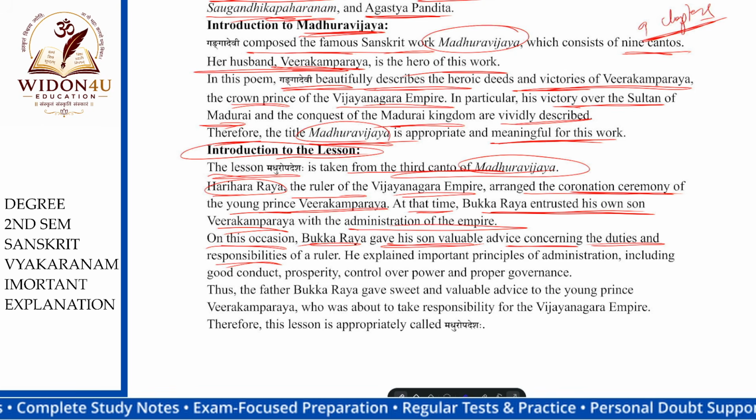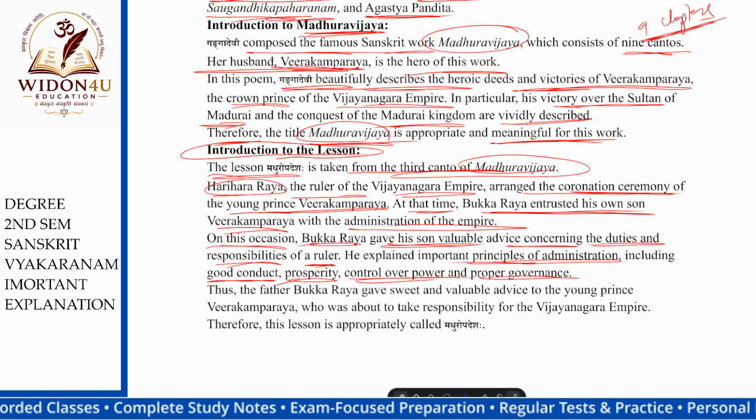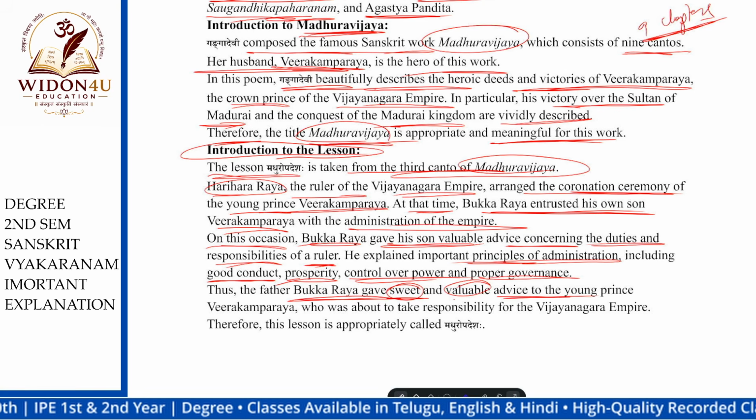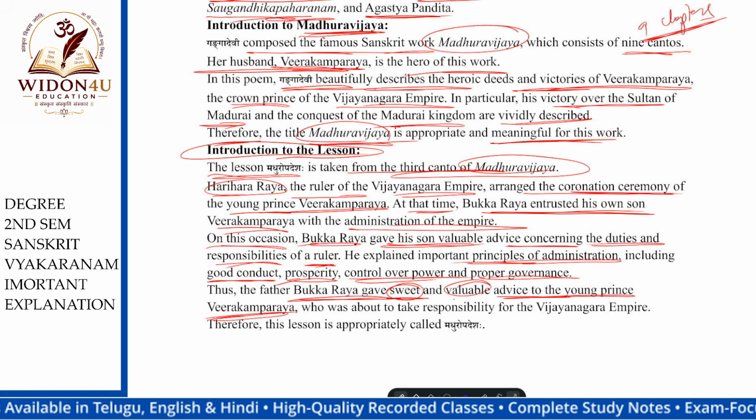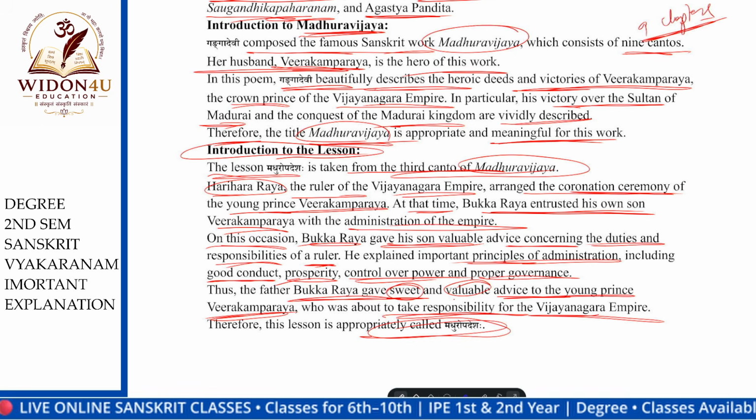What are the duties and responsibilities of a ruler, of a king? He explained the importance of principles and administration, including good conduct, prosperity, control over power, and proper governance. Bukkaraya gave sweet and valuable advice to the young prince Veerakamparaya, who was about to take responsibility for the Vijayanagara Empire. Therefore, this lesson is appropriately called Madhuropadesham, the sweet advice.